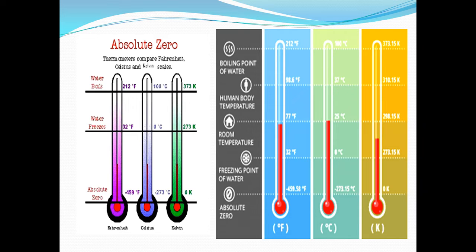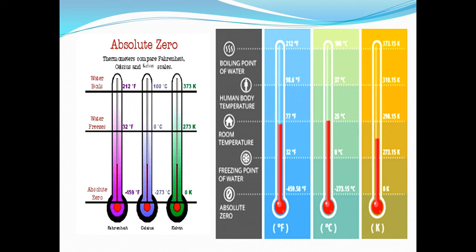Now in this picture I have given the absolute zero values there. The freezing point of water, room temperature, human body temperature, and boiling point at the extreme level, what temperatures we get in Fahrenheit, Celsius and Kelvin are also mentioned here. See, for the freezing point, 32 degree Fahrenheit, 0 degree Celsius, and in Kelvin 273.15 degree Kelvin.